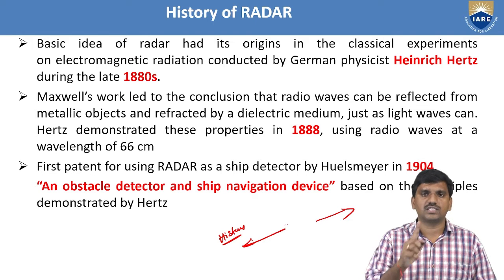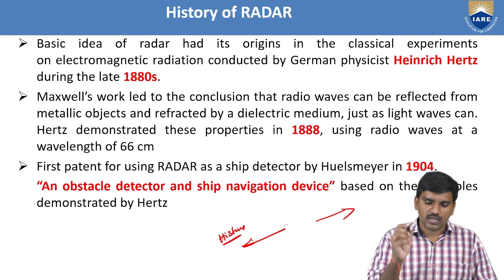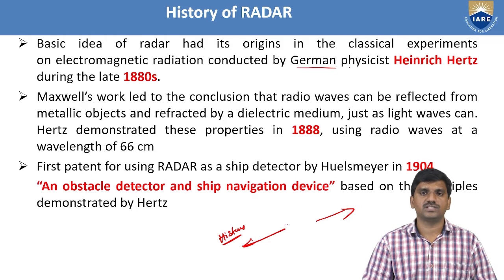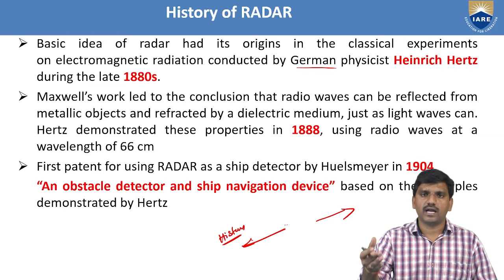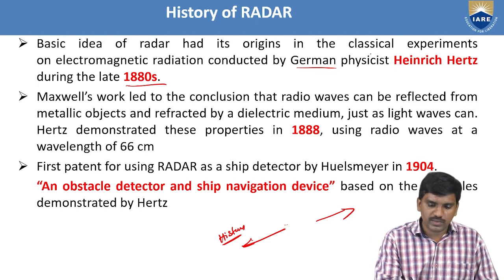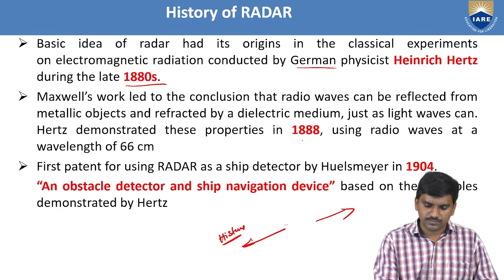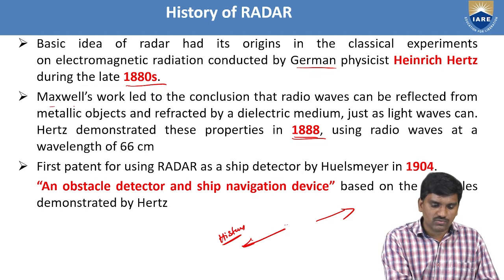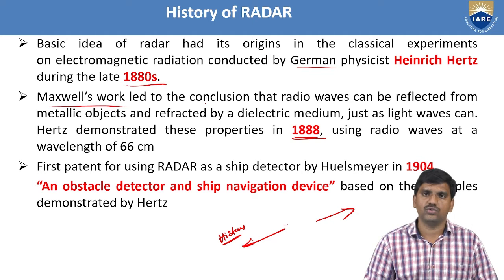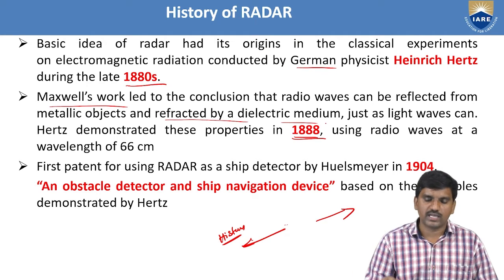The initial work was in the 1880s, by the German scientist Heinrich Hertz. In the 1880s, he did an experiment on electromagnetic radiation. To describe electromagnetic radiation, we have the Maxwell equations. Then in 1888, Maxwell's work led to the conclusion that radio waves can be reflected from metallic objects and refracted by a dielectric medium.